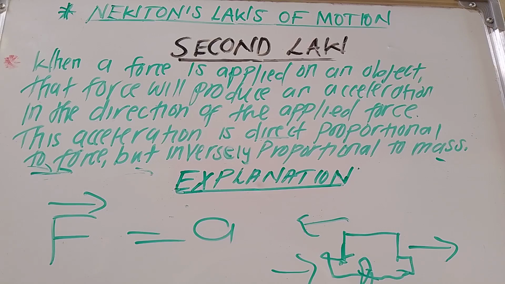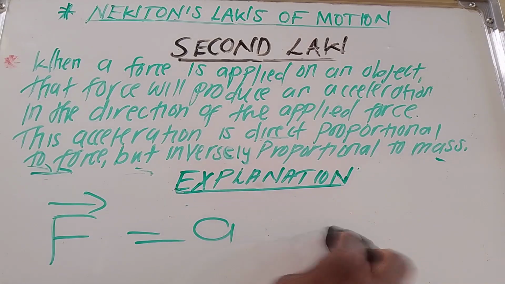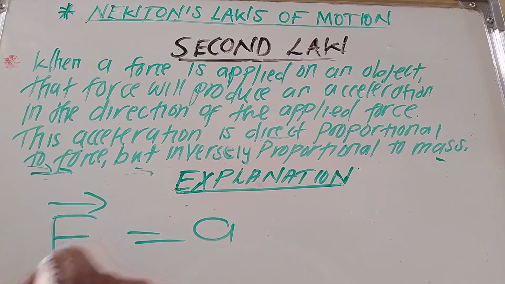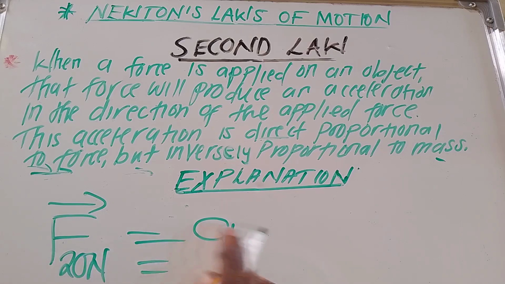So that acceleration, which will be produced and will cause that particular object to move, is in direct proportion to force. That simply means that if you increase the force, the acceleration will be increased. Let's say for example you have 20 newtons, and this 20 newtons is able to produce maybe 1.5 meters per second every after a second.